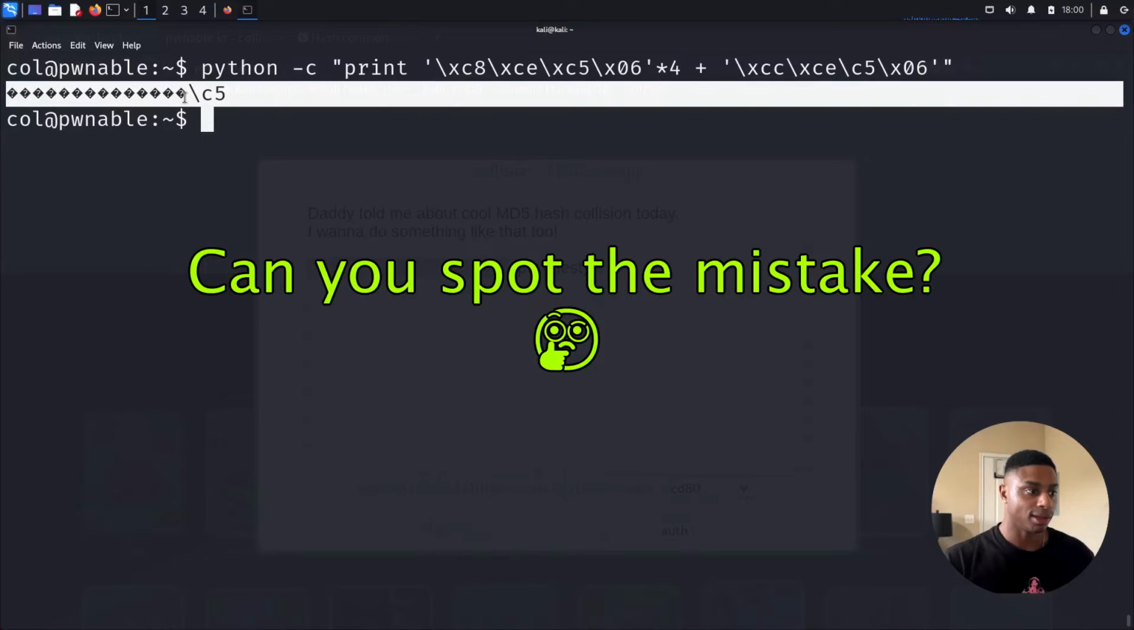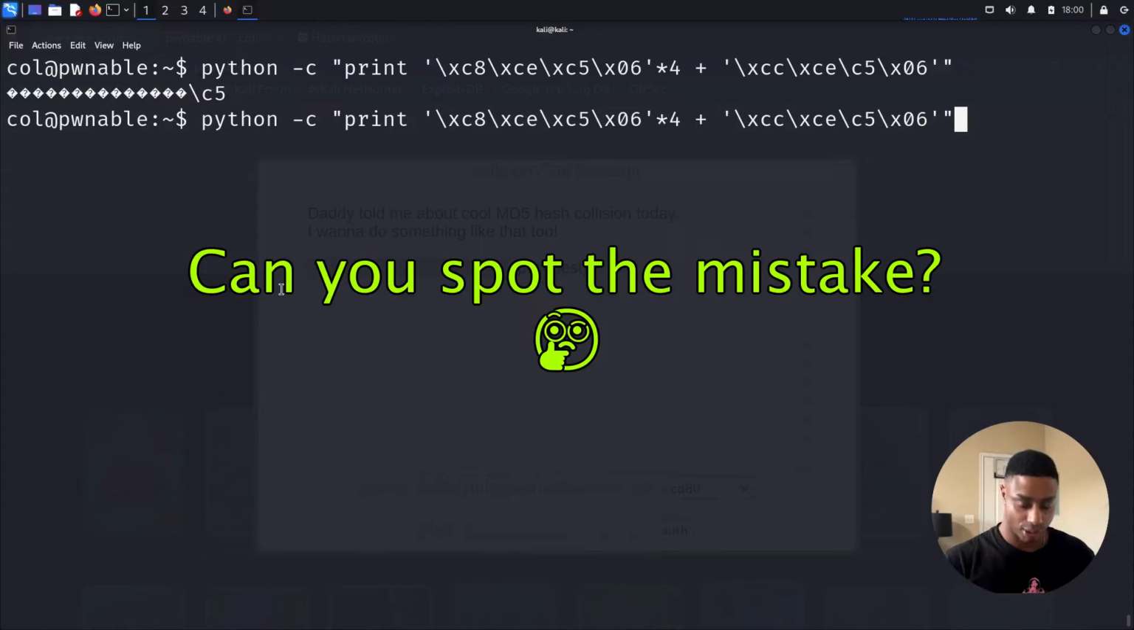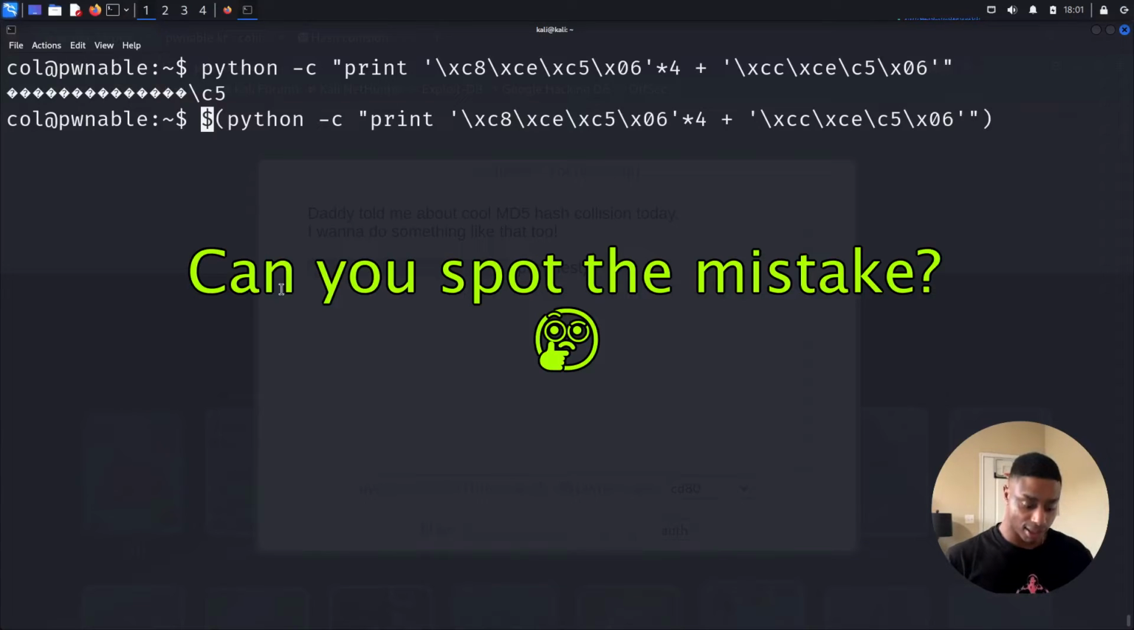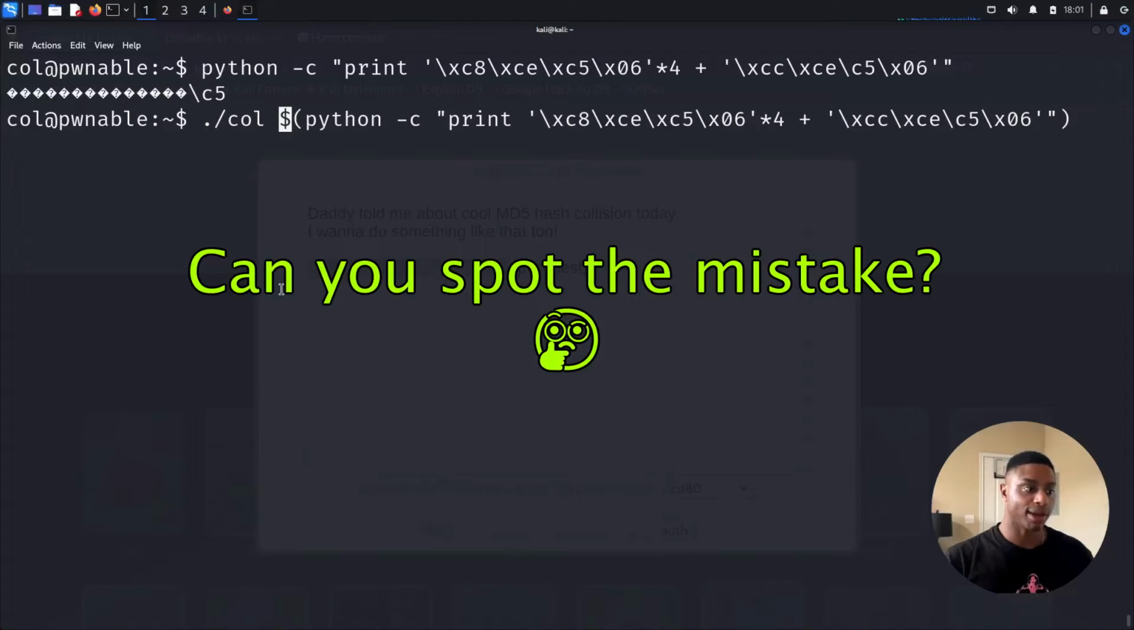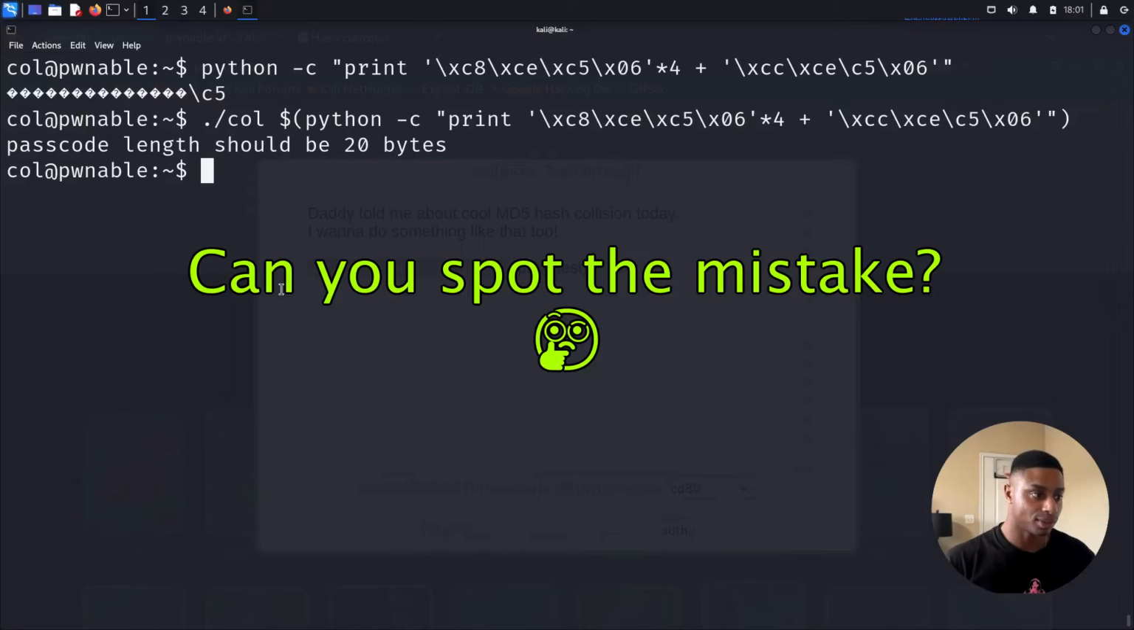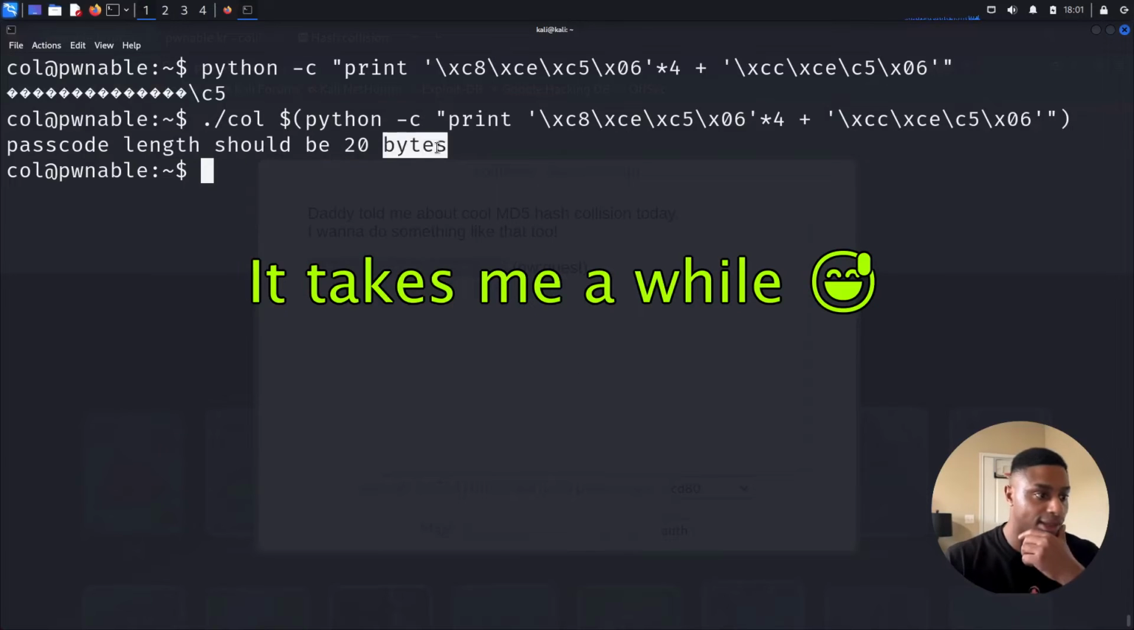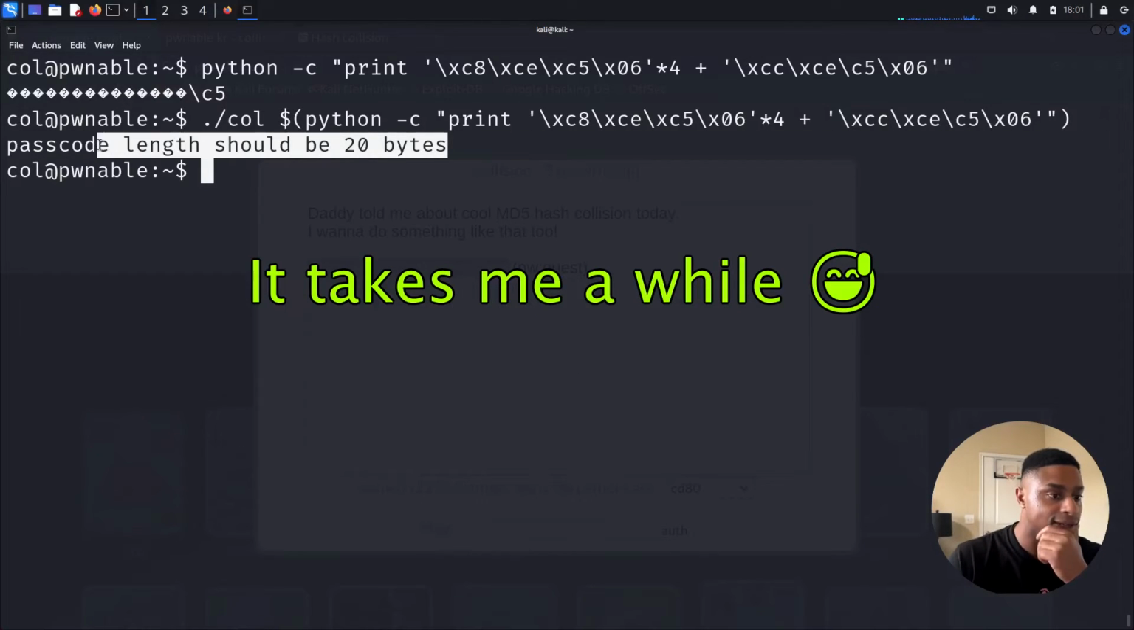Okay, the command line interpreter I'm in cannot understand this. So what we want to do is grab this, wrap it in these C's with the $ sign, and then pass it in as an argument to our program, collision. Smash the enter key. It still doesn't like it. We're doing something incorrect with the length value. It's not 20 bytes in length.